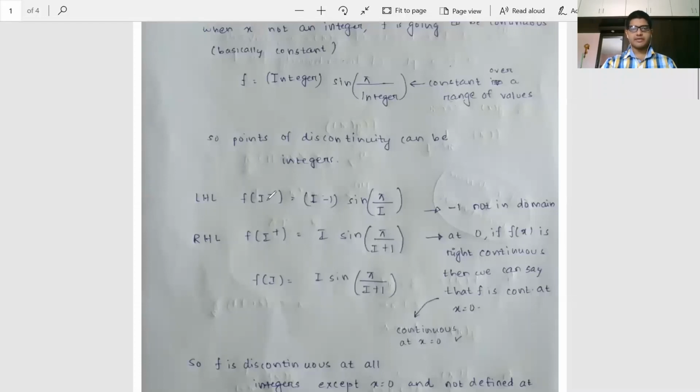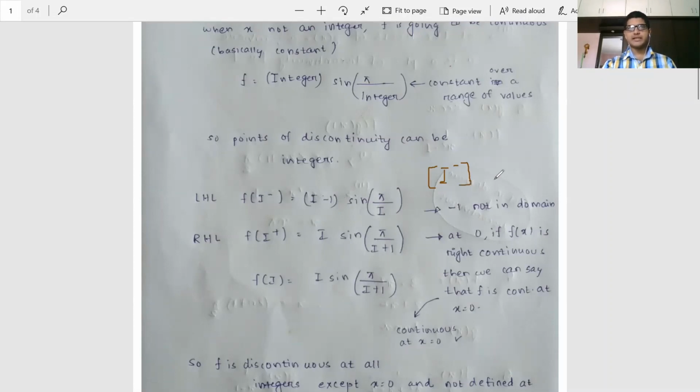LHL, how can we do it? Just by taking the limit as x tends to i minus. So I am finding f(i⁻), writing in shorthand form. This is going to be i-1 because the greatest integer of i⁻ is going to be i-1. For instance, if I take the integer 4, what is the greatest integer of 4⁻?